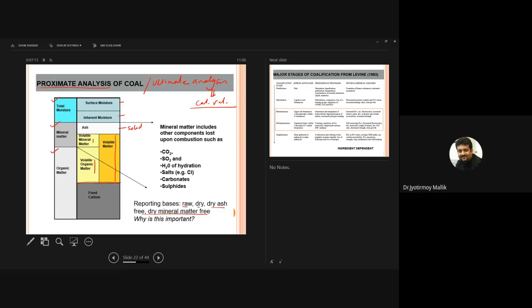So proximate analysis and ultimate analysis are two very important analyses which are done with coal to calculate the total moisture, mineral matter, and the amount of fixed carbon and volatile matter present in the coal. And in ultimate analysis, you also calculate the calorific value of the coal. How they are calculated, the detailed description, how much temperature is used, how long it is kept, and so on and so forth are pretty well discussed in Singh's book. So please read them. It's pretty much included in your syllabus.